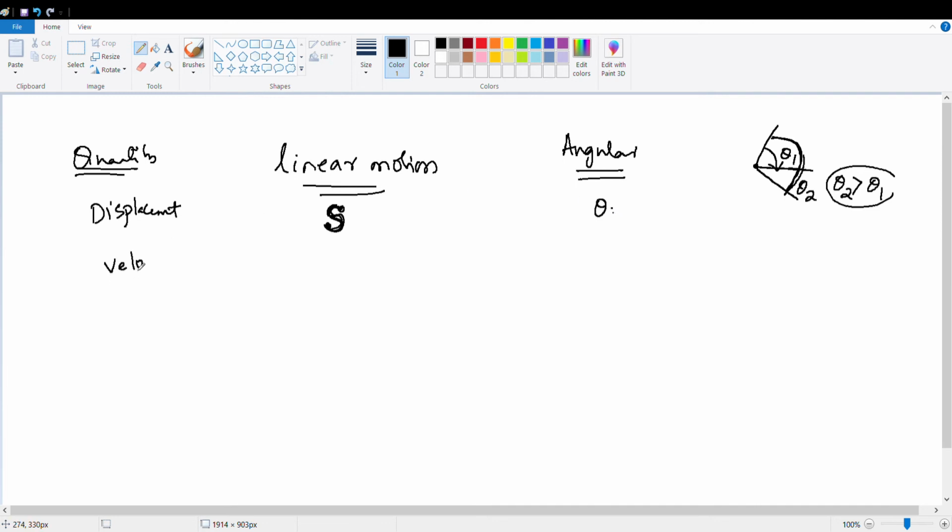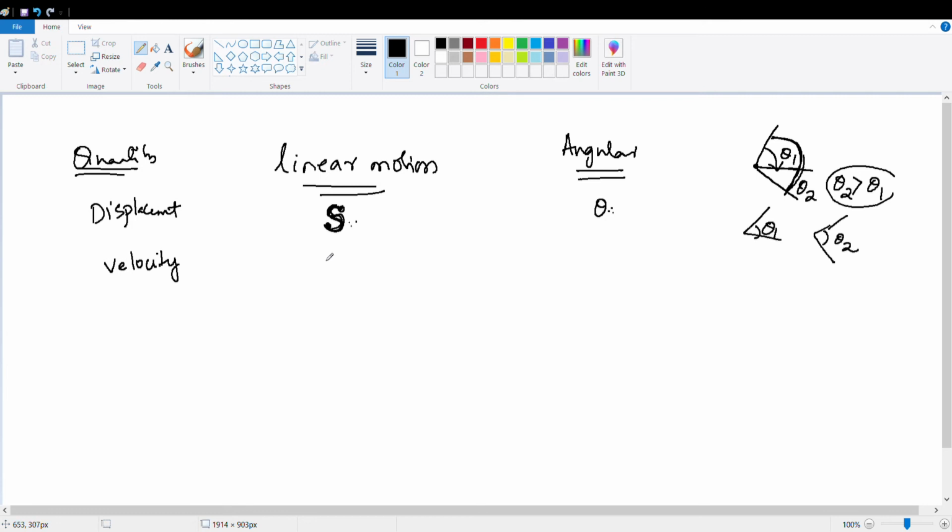Is it clear, Pritam? Sir, can you explain this again? The displacement in linear motion is represented by S. Is it clear? Displacement in angular, in rotational motion, is given by theta. Why? Because initially the two hands of the clock are like this. After some time the clock became like this. So can you see there is a change in the angle? Clear?